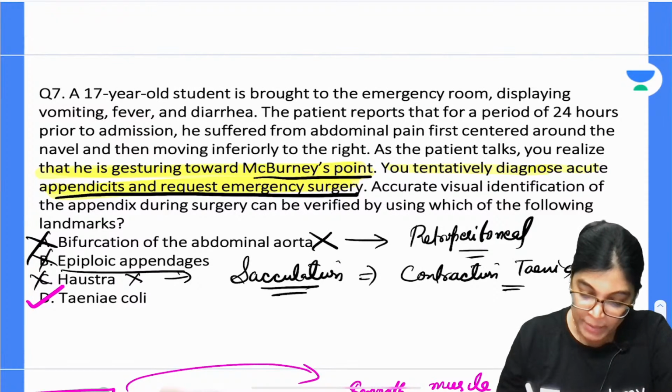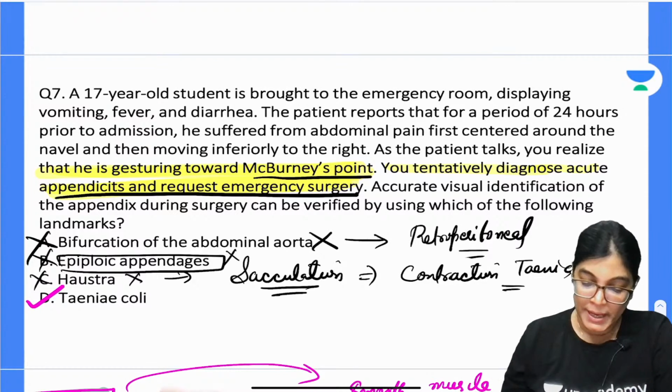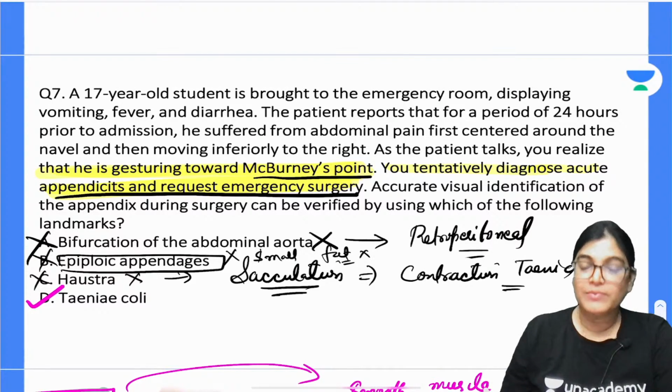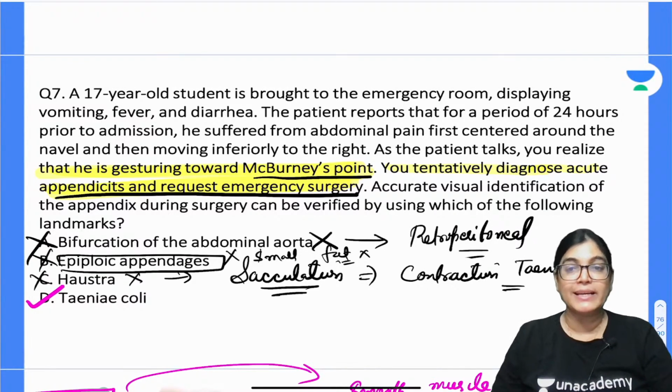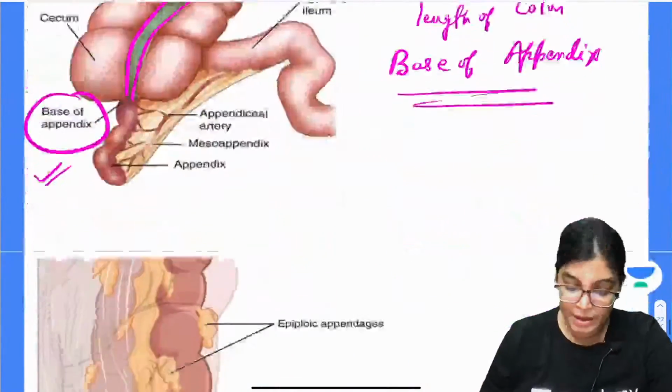Why are epiploic appendages not the right answer? Epiploic appendages are small fat-filled peritoneal bags, which is also not a feature for identification of the appendix. It's a feature of the colon.